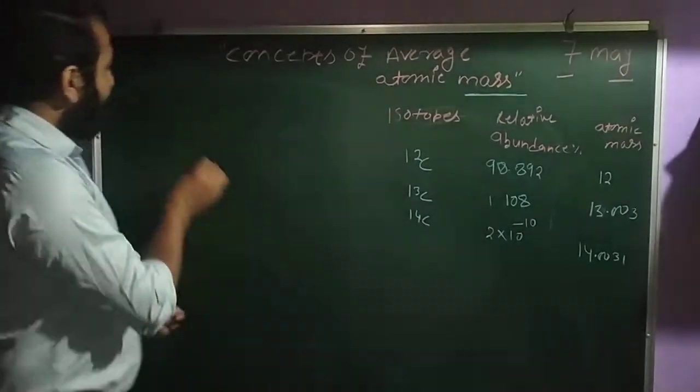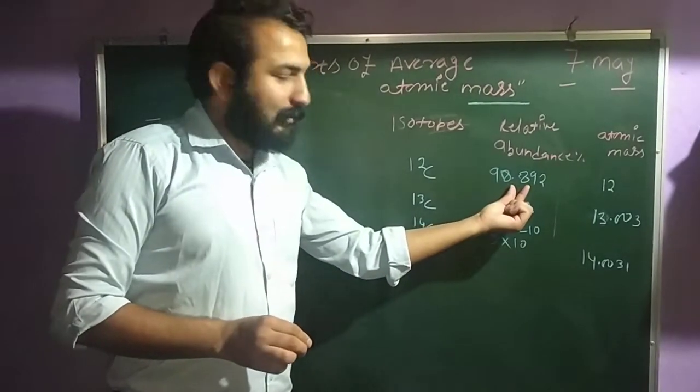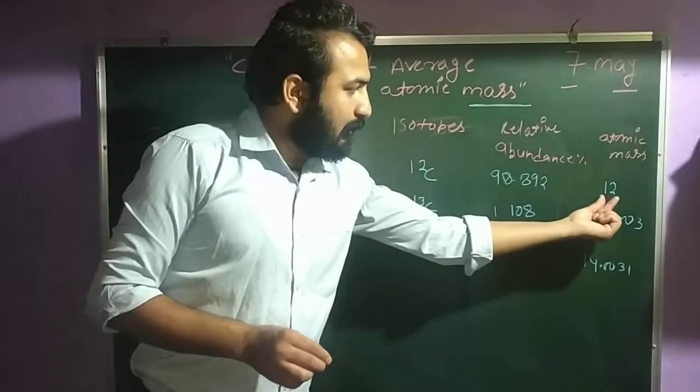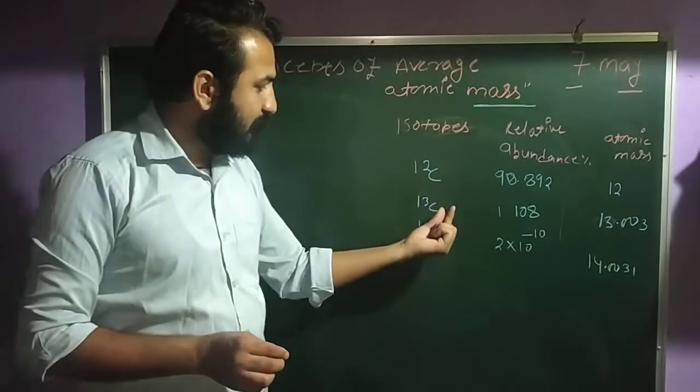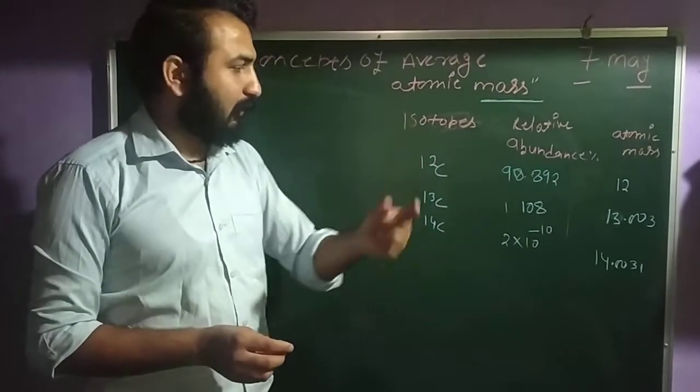Clear? So how do we calculate? We multiply the relative abundance by the atomic mass for C12, plus for C13, plus for C14.